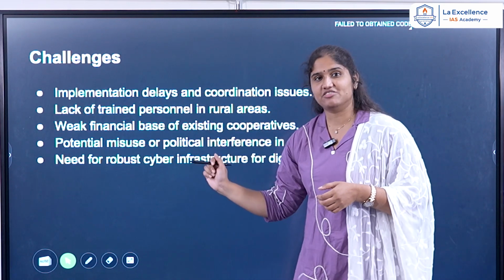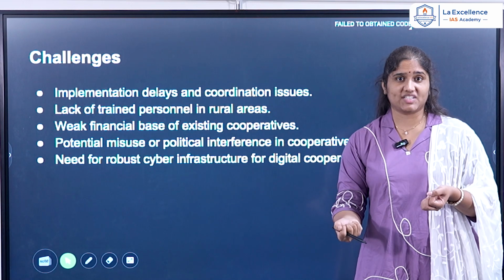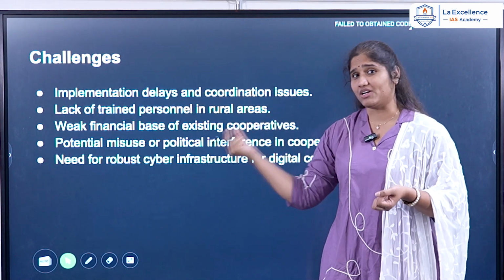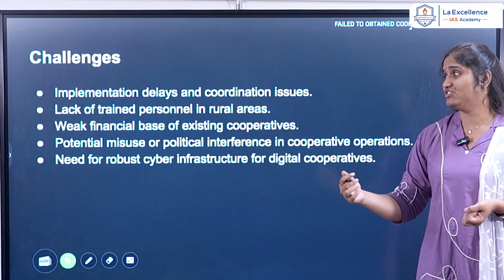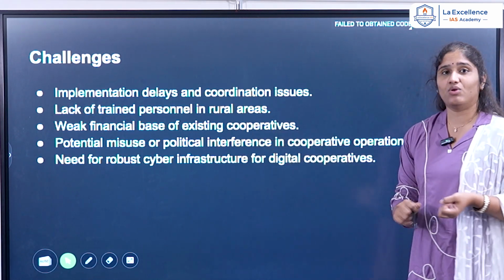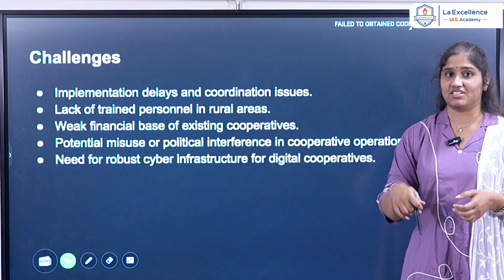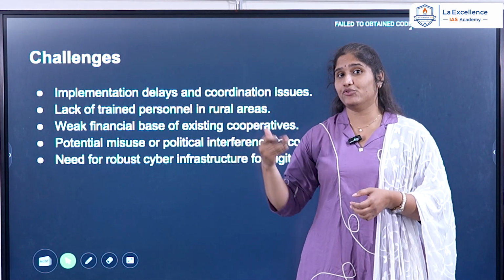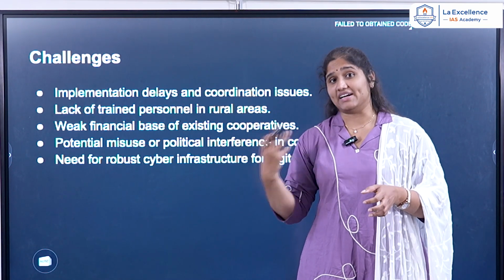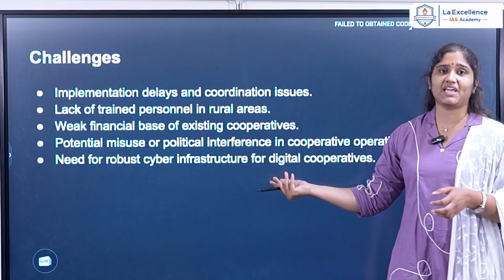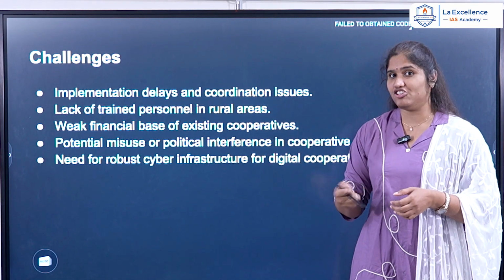Then we have a weak finance base. Example, a cooperative society wants to introduce something or wants some loans and all. Now we do have this gap, a bottleneck regarding the finance base. Then we have potential misuse and political interference in the cooperative societies. Lastly, there is a need for robust cyber infrastructure. As we told, digitization has been improved in the cooperative society. As a result, we do have cyber threats or cyber attacks. So we have to make sure that cyber infrastructural efficiency should be present in these societies.